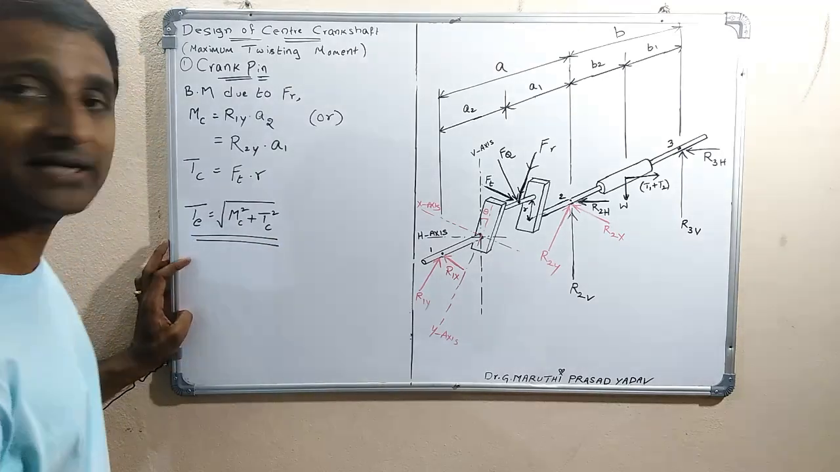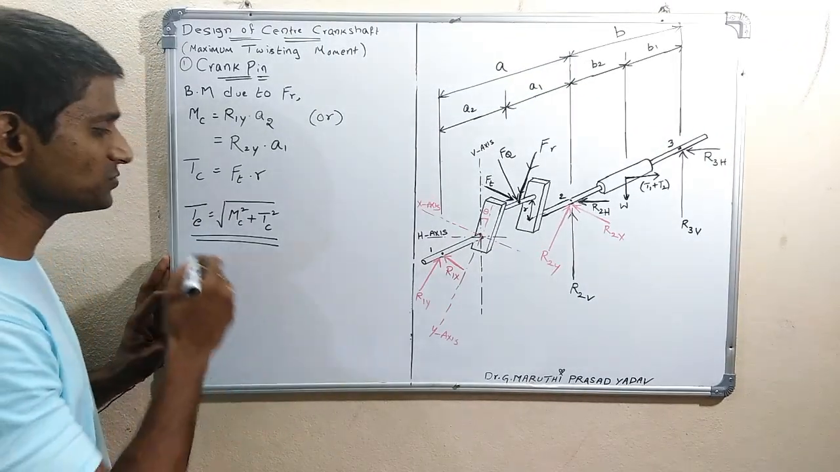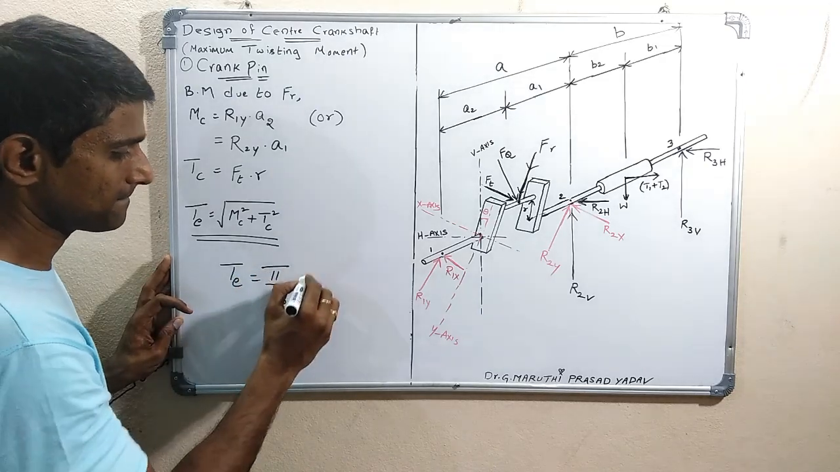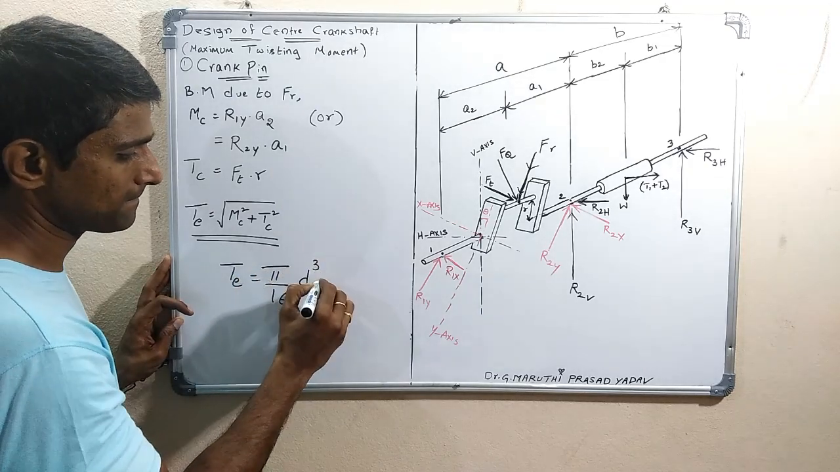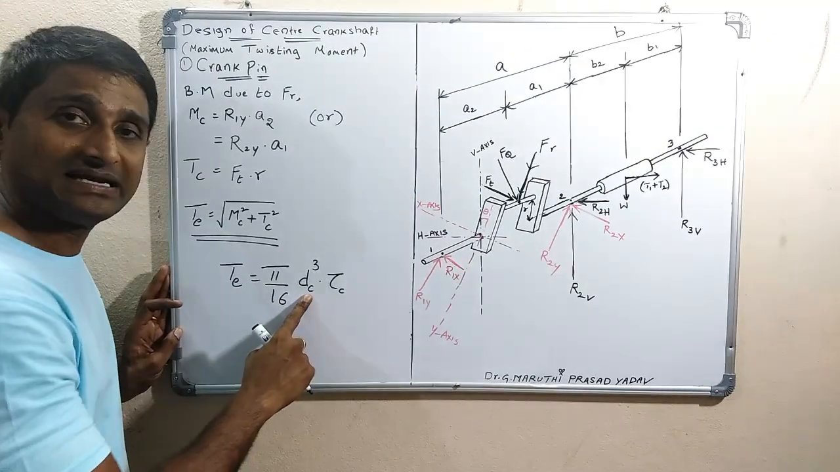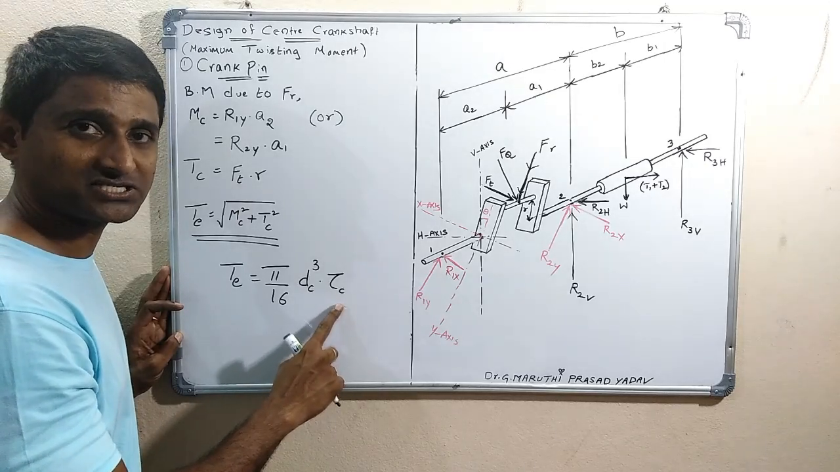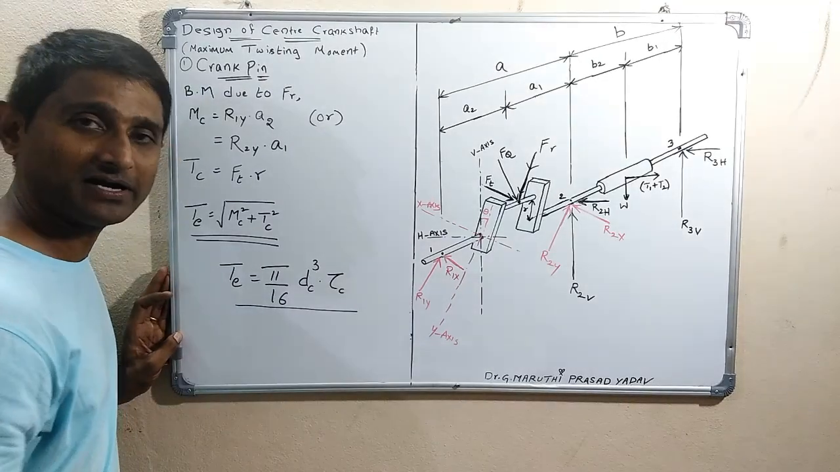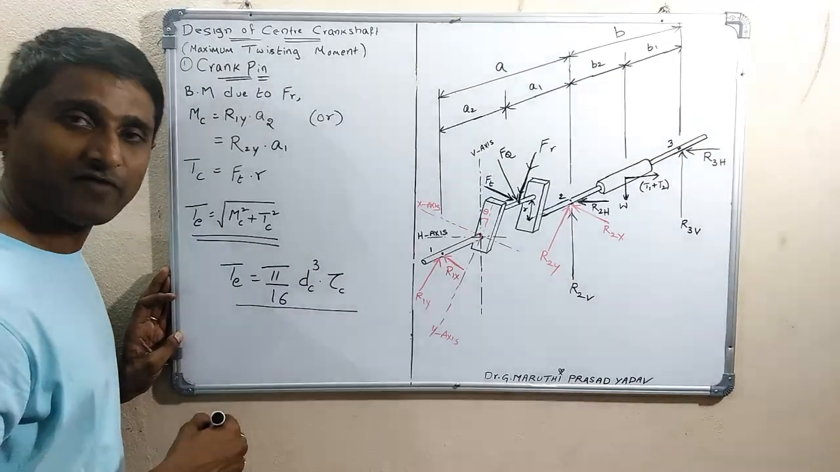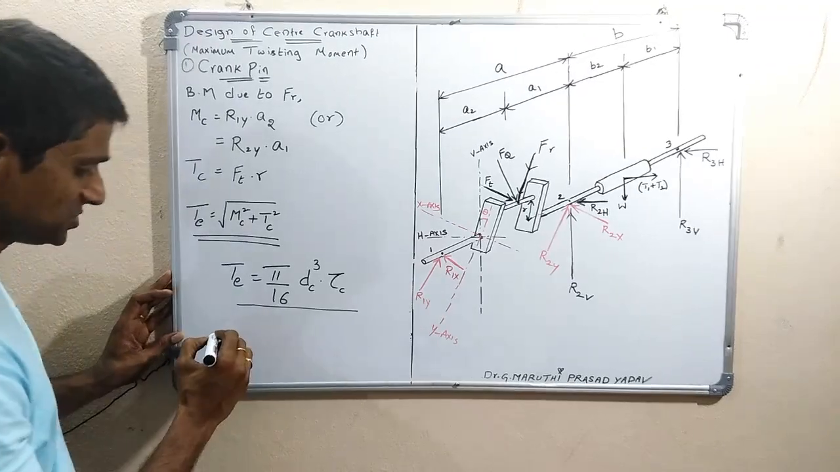As we all know, T by J is equal to tau by R. From that relation, T is equal to pi by 16 tau d cube. So the equivalent torque is equal to pi by 16 dc cube, the diameter of the crank pin cubed, into the allowable shear stress of the crank pin material. From this you can find the diameter of the crank pin. After getting the diameter, we can find the length of the crank pin either using the bearing pressure condition, or else we can take it directly.